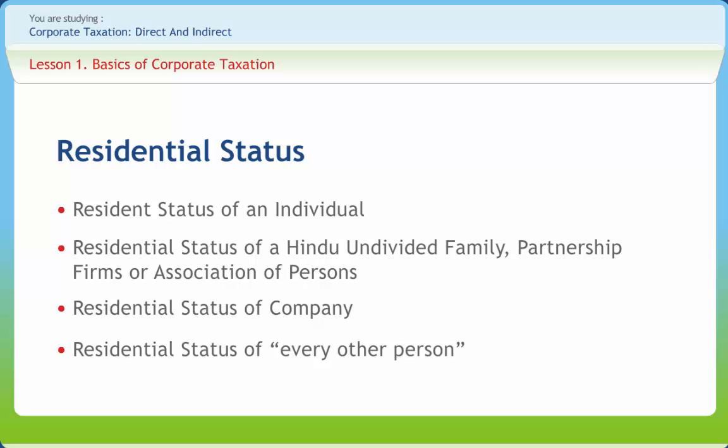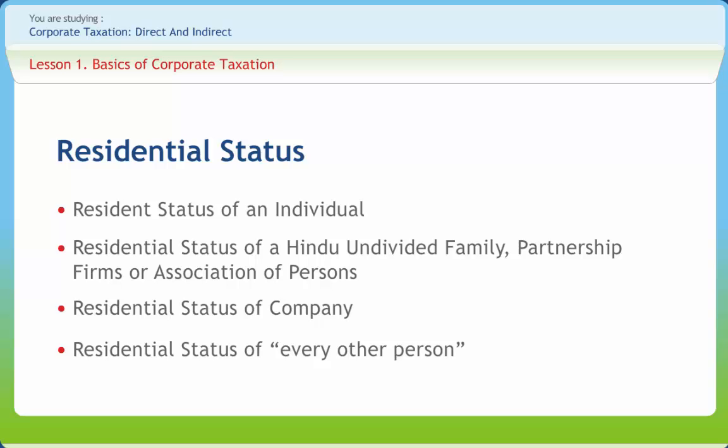The essence of Section 6(6) is that where the individual is resident in the previous year but was not resident in India in 9 out of 10 previous years preceding that year, or was not in India for a total period of 730 days or more in 7 years preceding that year, then his residential status will become RNOR.